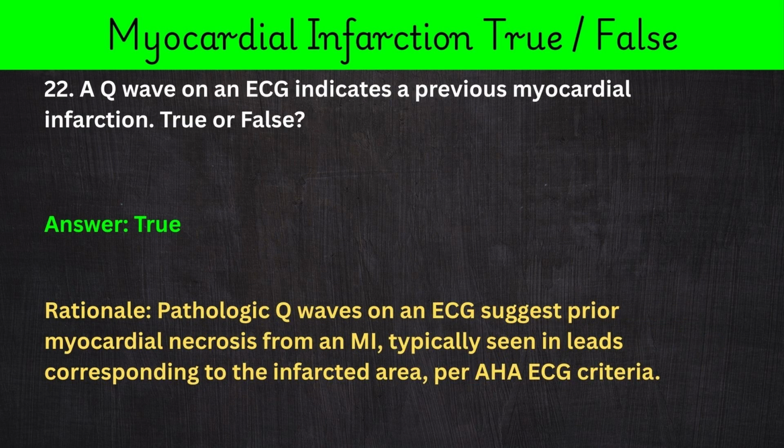22. A Q wave on an ECG indicates a previous myocardial infarction. True or false? Answer: true. Rationale: pathologic Q waves on an ECG suggest prior myocardial necrosis from an MI, typically seen in leads corresponding to the infarcted area, per AHA ECG criteria.